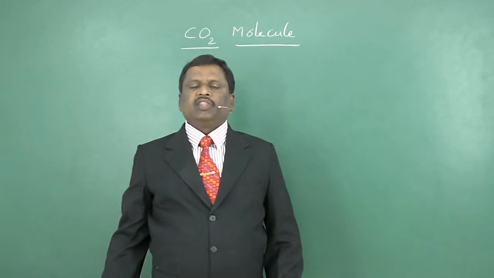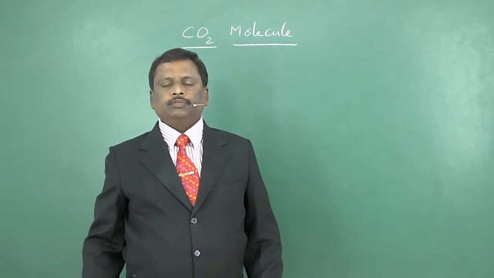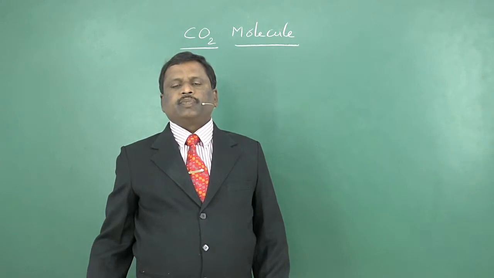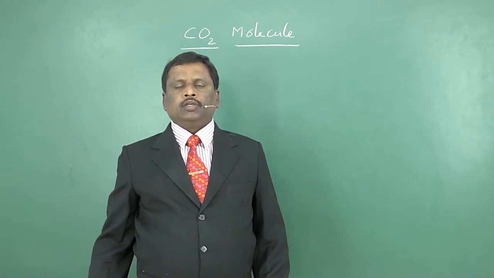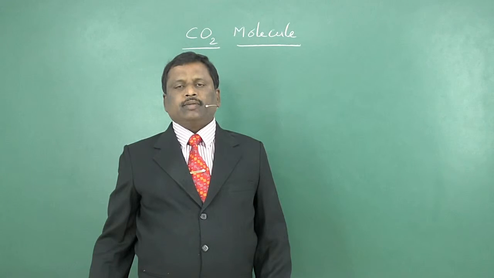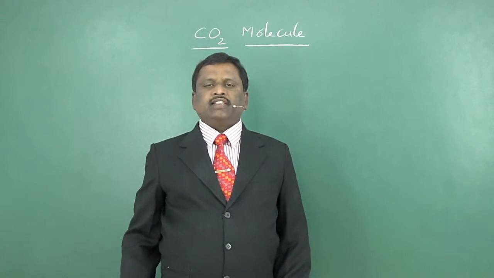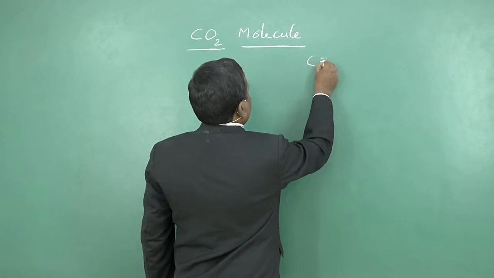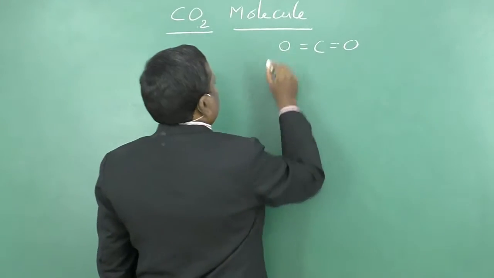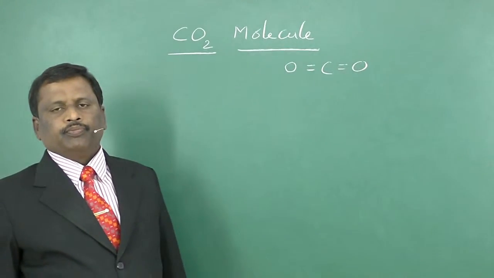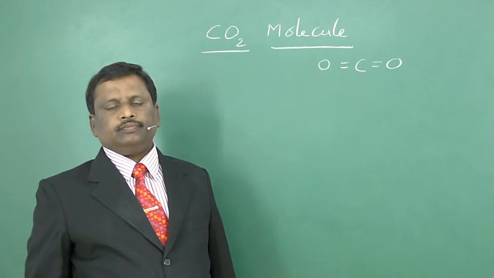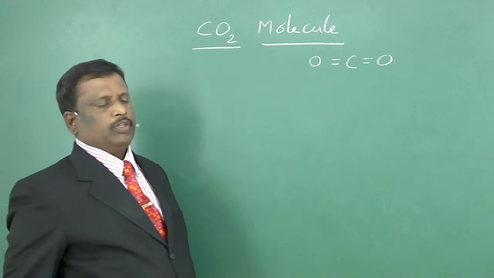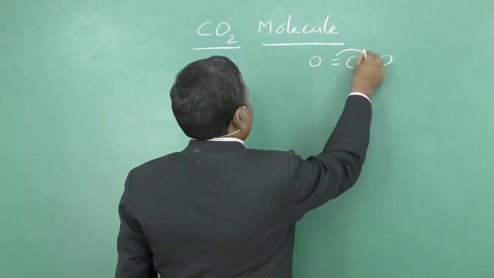CO2 molecule, this is another important compound in which carbon is in sp hybridization. CO2, carbon dioxide molecule. The X-ray studies of this molecule show that in the CO2 molecule, 2 oxygen atoms are bonded to the carbon atom with a double bond. And the CO2 molecule is found to be in a linear shape with bond angle 180 degrees.